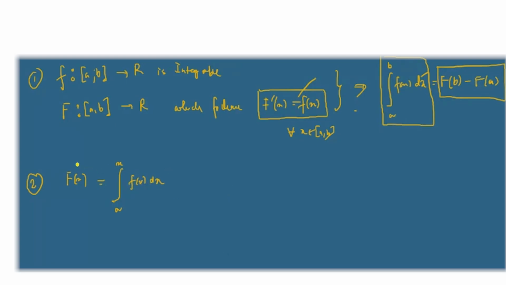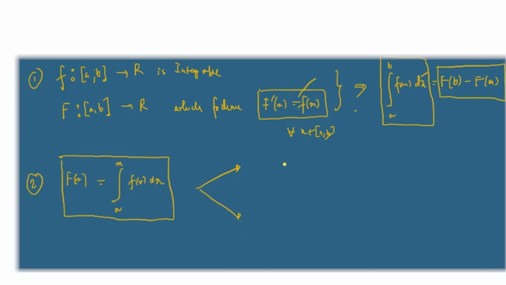If you define it like this, then you get the following properties. You get two properties.